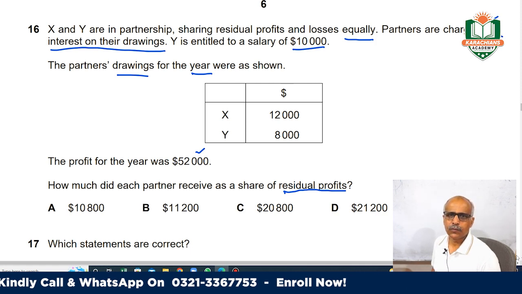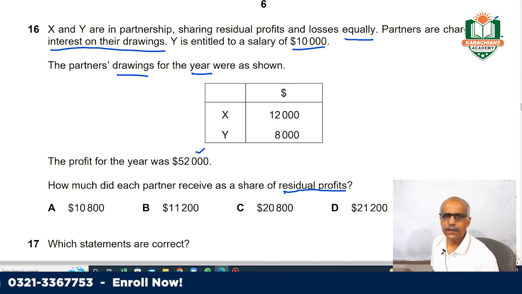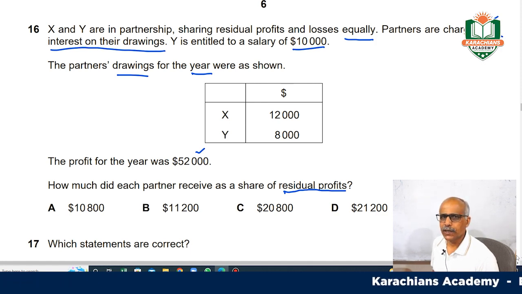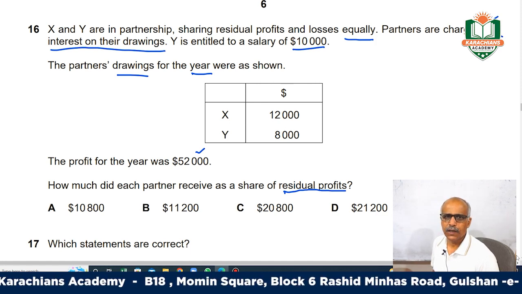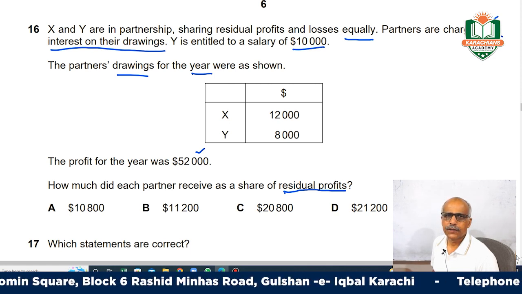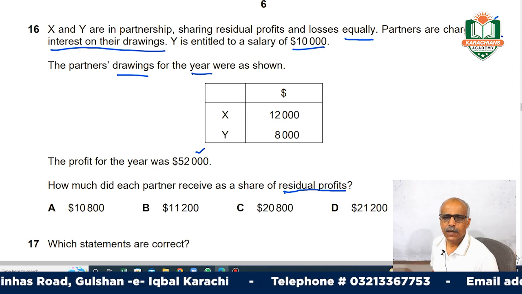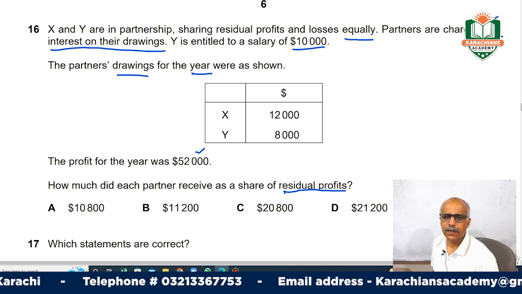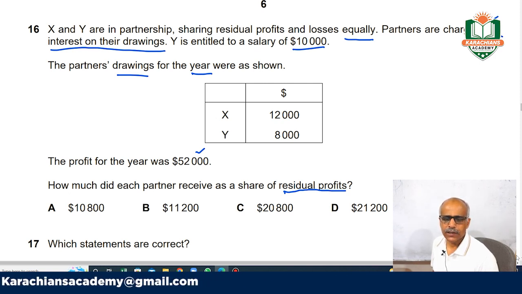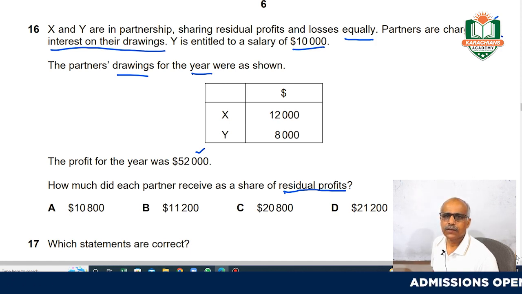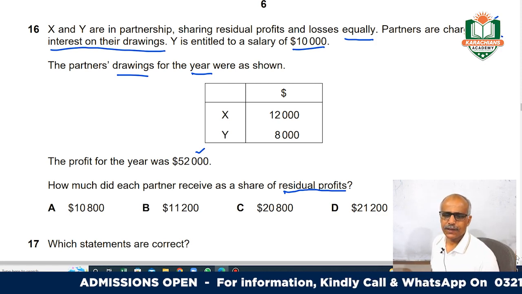And what is residual profit? It is the profit for the year which is transferred to the appropriation account. First we appropriate the salaries, interest on capital, interest on loan, and interest on drawings. We adjust all of them, and what is left after that is the residual profit. So they are asking how much each partner will receive as his share of the residual profit. We have to work out the residual profit and then we can easily work it out.